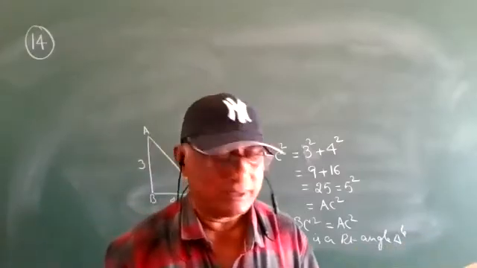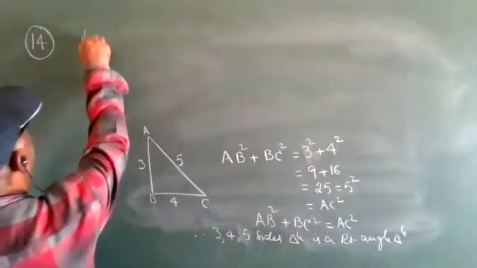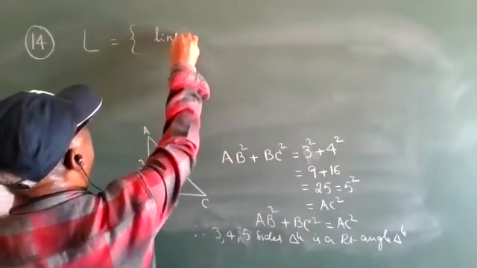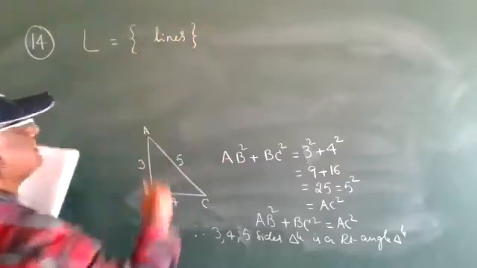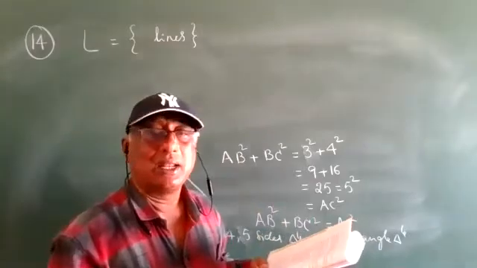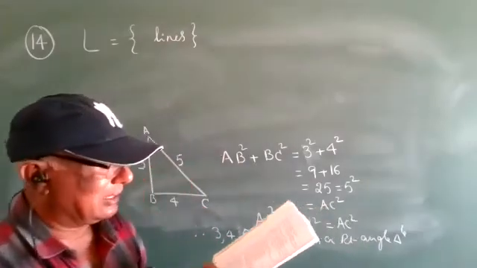Here, L is the set of all lines. How many lines do we have? These are n lines. Okay? What is he telling?